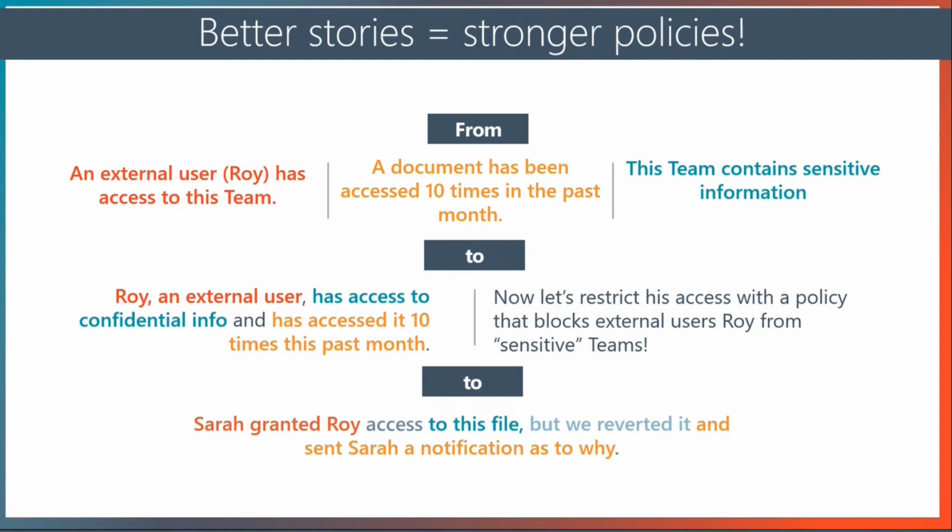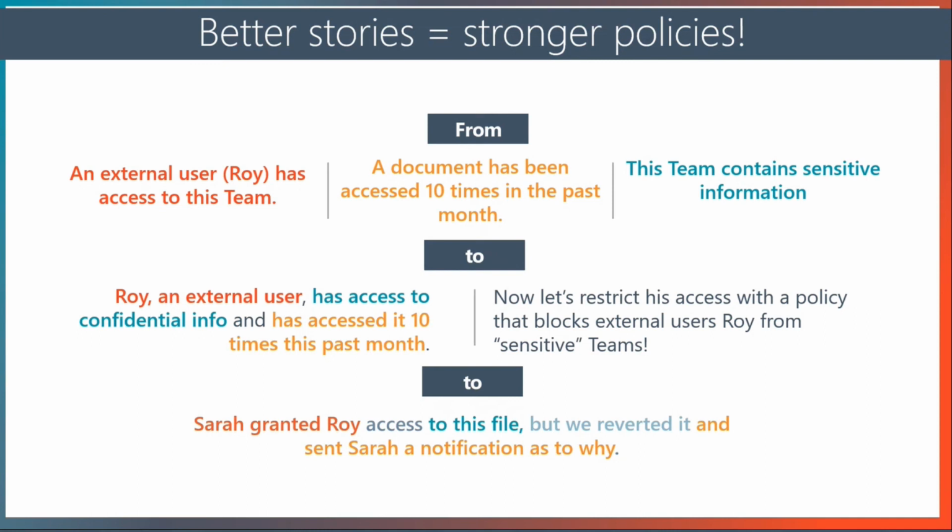Okay, as we wrap up, so now if we go back to our example of an external user that has access to a team, now working with policies and insights, this is much, much easier. So now we can actually see what Roy has access to. We can see how long Roy has access to a particular file. And we also know if that file is sensitive. So we can see all that information. And if we need to restrict Roy or change Roy's access, we can do that very easily through the policy and insights solution we just demoed there.